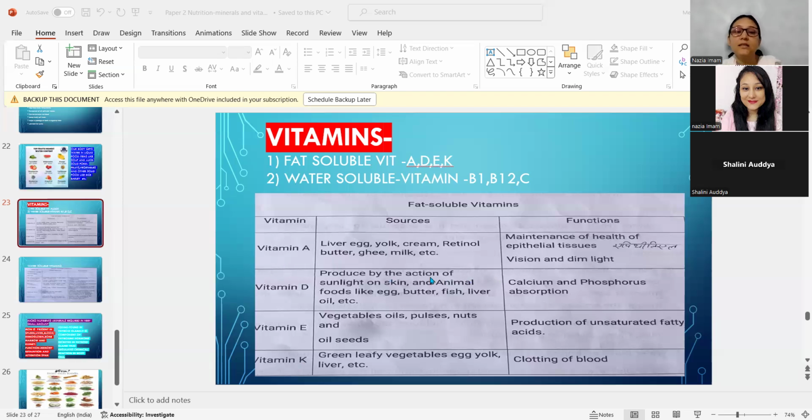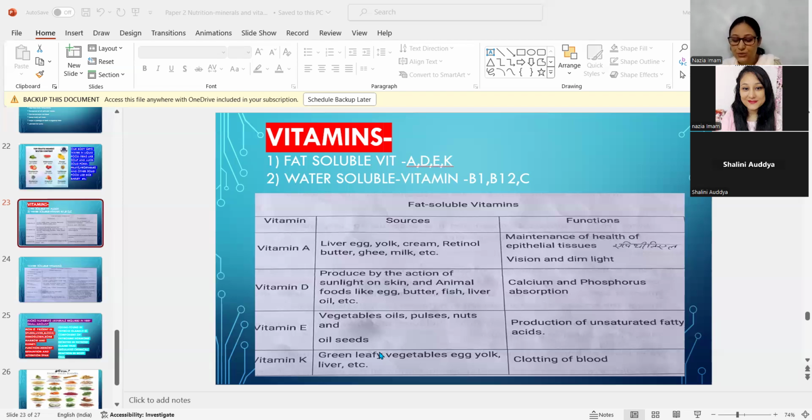Shalini, will you please read this page, vitamin A? Vitamin A: liver, egg yolk, cream, retinol, butter, ghee, milk, etc. Maintenance of health of epithelial tissues. I had written the pronunciation because it is a new term, no? A non-science trainee may feel difficulty to use it. So the pronunciation is written at the side, epithelial tissues.